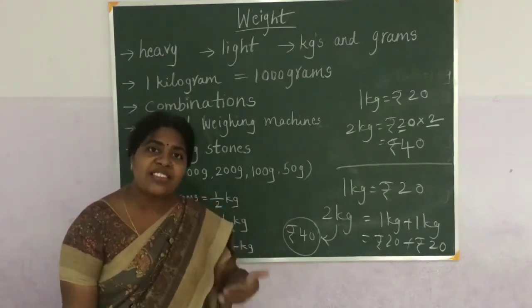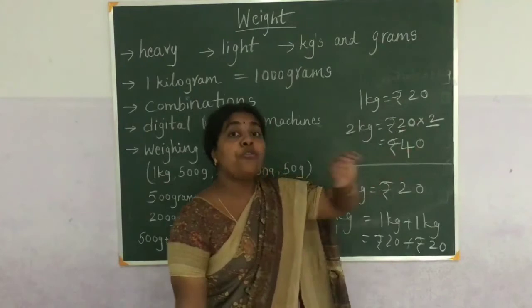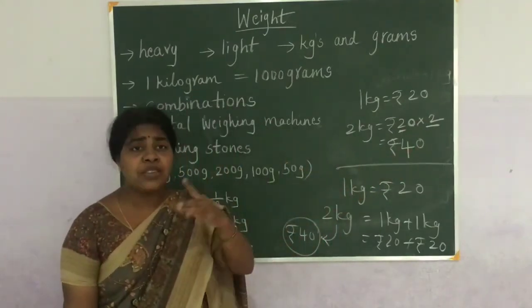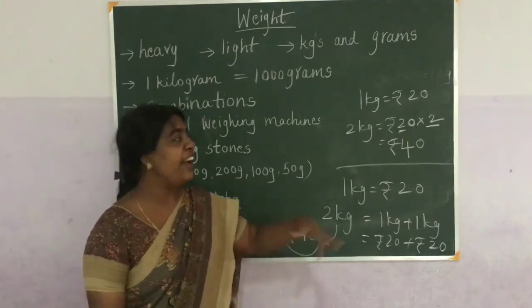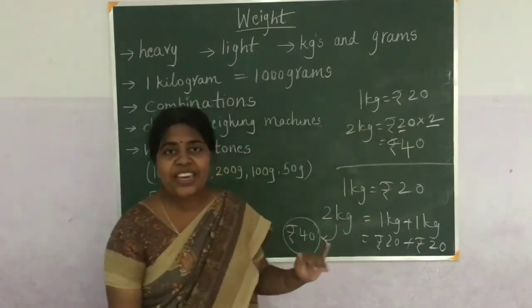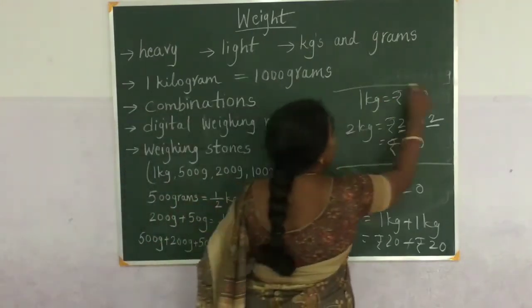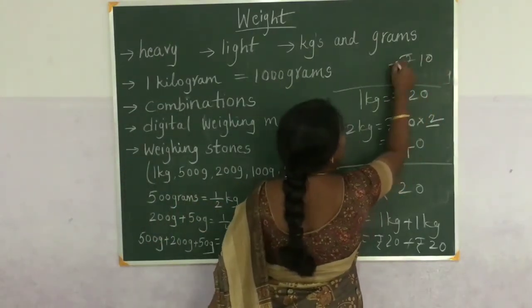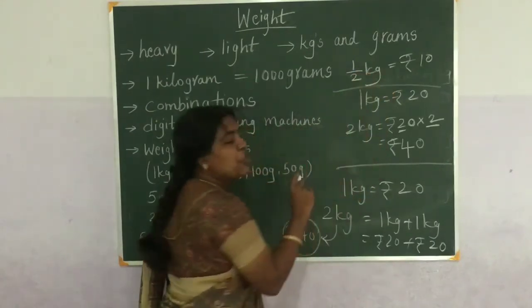No, it should be less. 1000 grams is 1 kg, so half of 1000 is 500. Now half of 20 rupees is 10 rupees. So 10 rupees is the cost of half a kg of sugar.